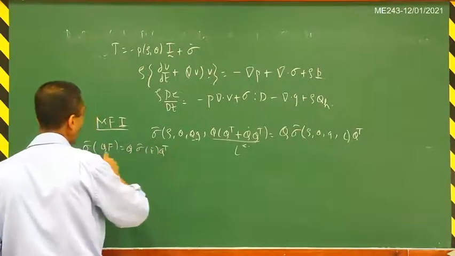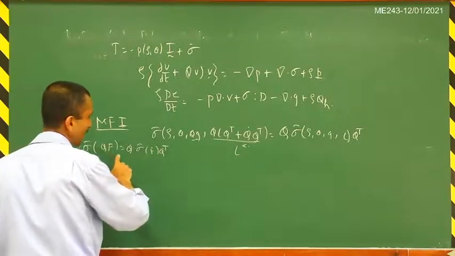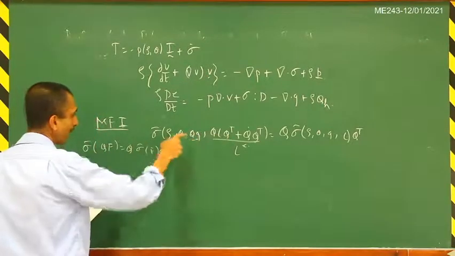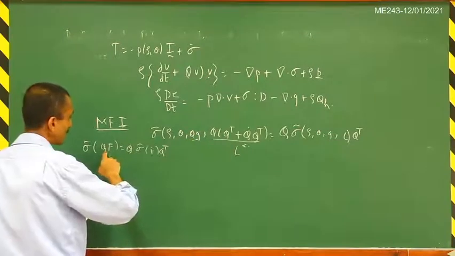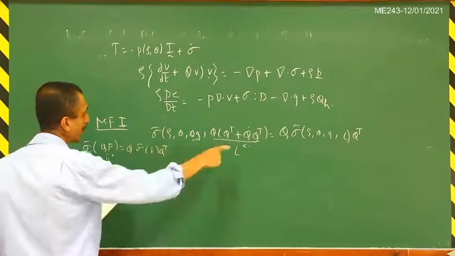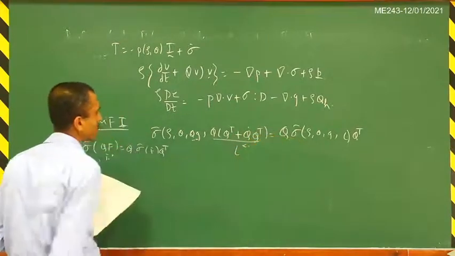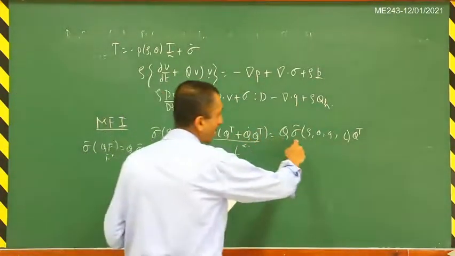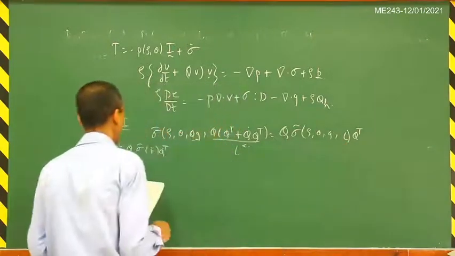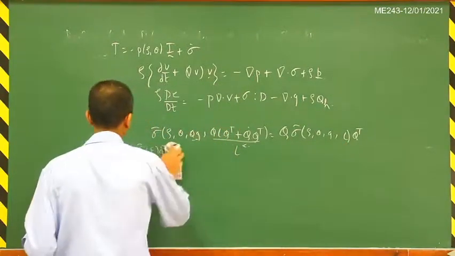Right? So this was for the deformation gradient, but this is the analogous thing for that. So this, if you recall, is F star. So in the same way, now this is L star, and then that is linked to L, to sigma tilde at L through this particular relation here.